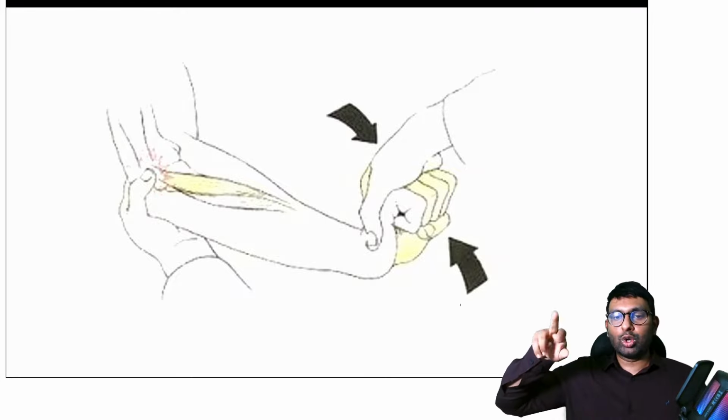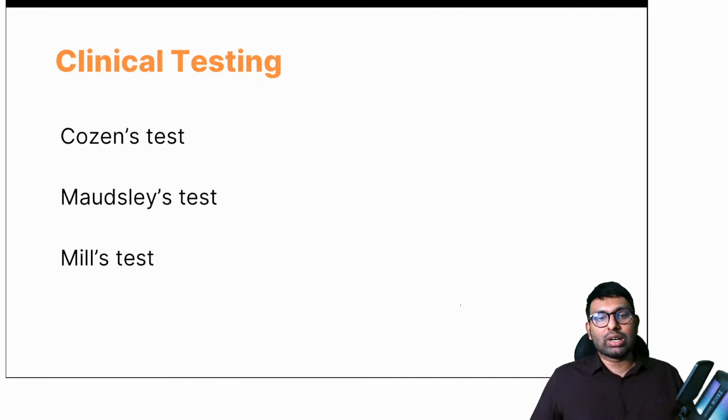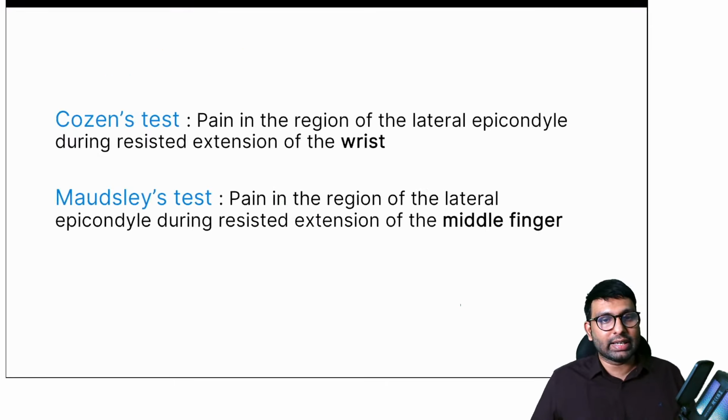doing just the wrist, you're doing only the middle finger. So only doing middle finger extension. With that, you're eliciting pain. Thank you, Dr. Kalpana. So these are the three tests that we do: Cousin's, Maudsley's and Mills manoeuvre. These are the three tests. Mainly you have to remember Cousin's and Maudsley's test.